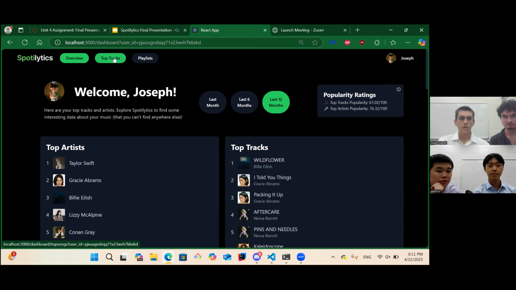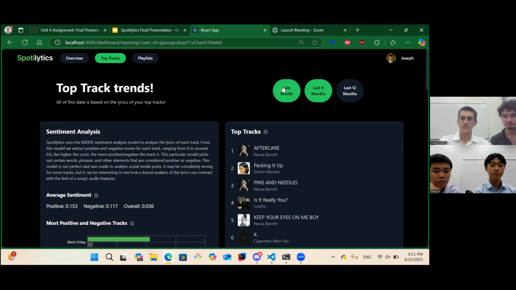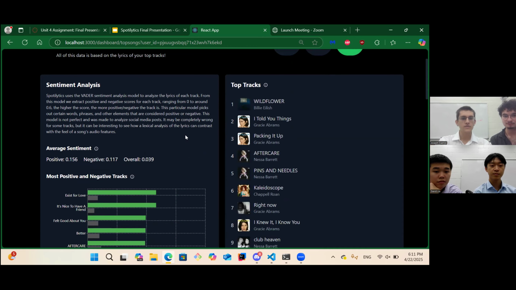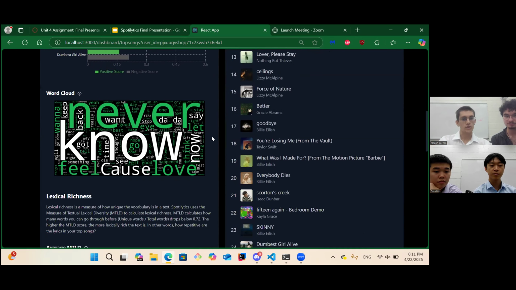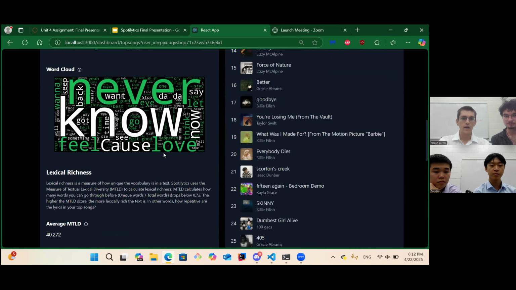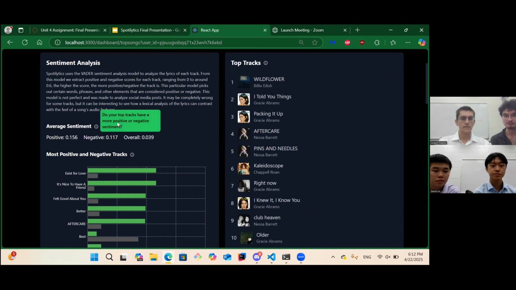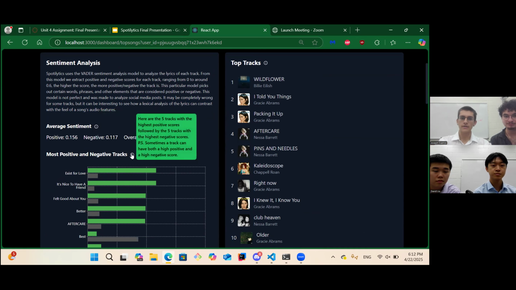All right, now for our next page, which is the top track trends. Here we have the same top tracks that you saw on the overview, and you can also change the time range. And here's where our linguistic analysis comes into play. You can see we have sentiment analysis, a word cloud which shows common words, lexical richness, language distribution, and profanity. Some of the more in-depth models have a little description describing how the scores are calculated and what they mean. We have some informational icons or some questions to ask yourself about your data.